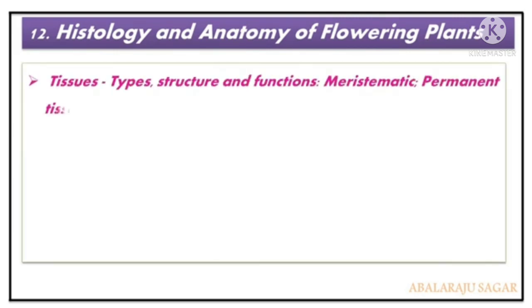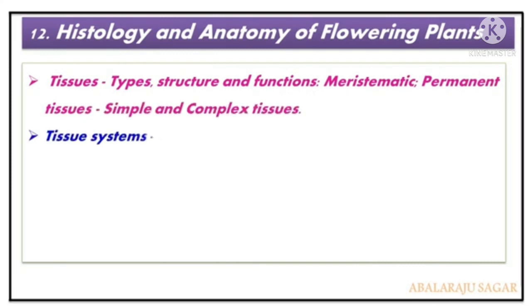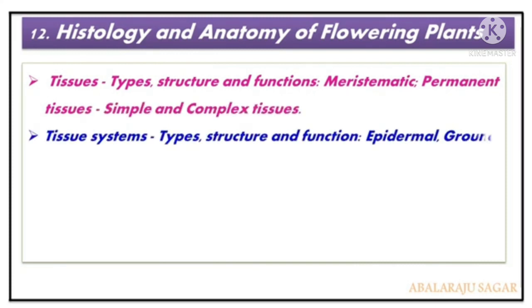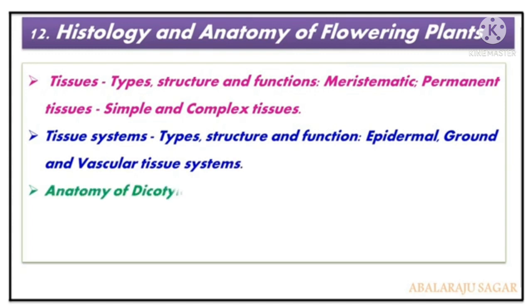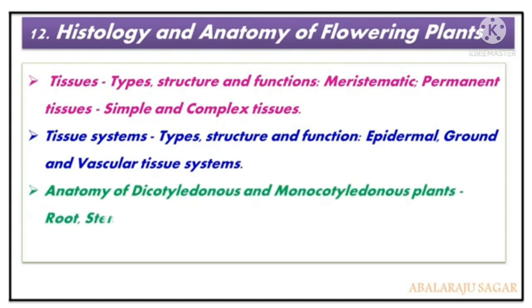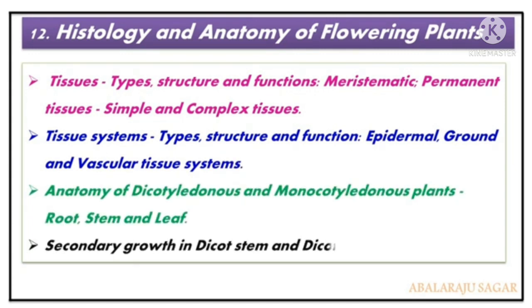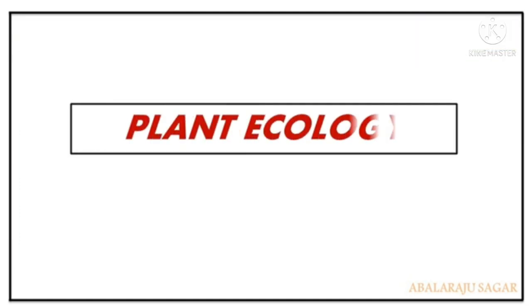In this topic, tissues, their structures and types pertain to the topic, and tissue systems also, their types and structures. And anatomy of dicotyledons and monocotyledons, roots, stems and leaves are covered in this topic. Secondary growth is also presented.